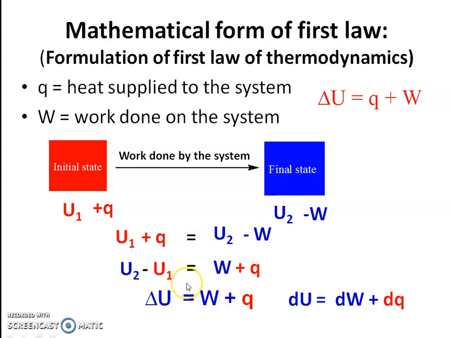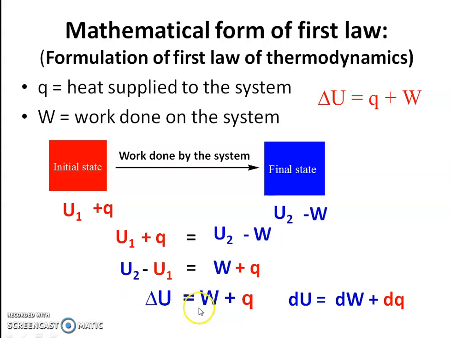Now keep the sign convention in mind, as I already told you. Minus delta U means internal energy evolved out of the system, plus delta U means internal energy absorbed or increased for the system.